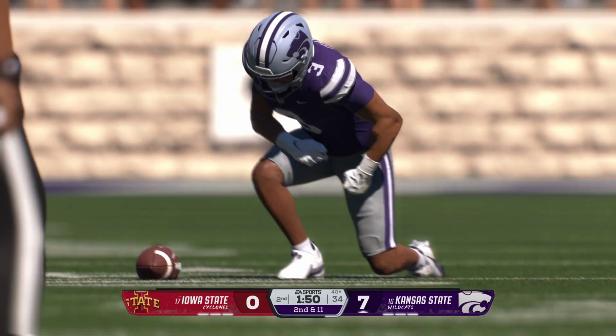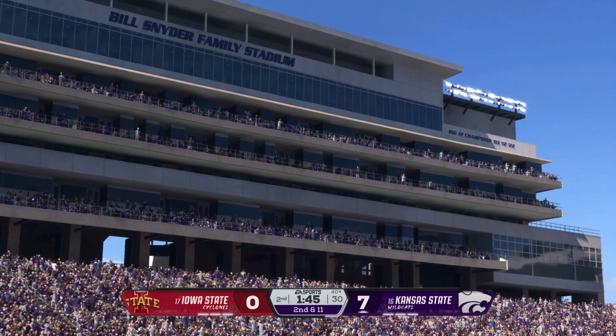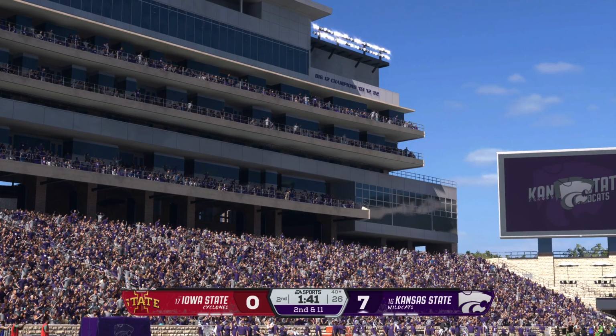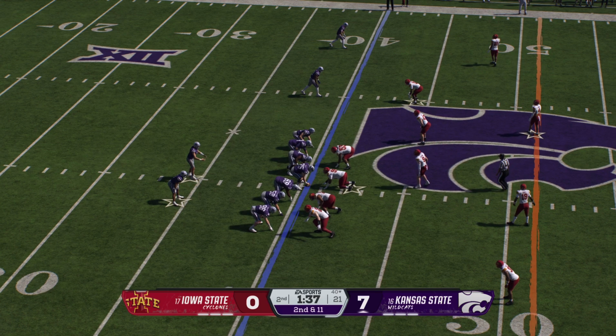Well, you see this with a lot of backs. There's a tendency to want to try to bounce it to the outside. Now, sometimes the play calls for it, but you know the coaches are telling them to follow the blockers and execute the plan. Offense behind the 6 now on 2nd and 11 after the 1-yard loss.